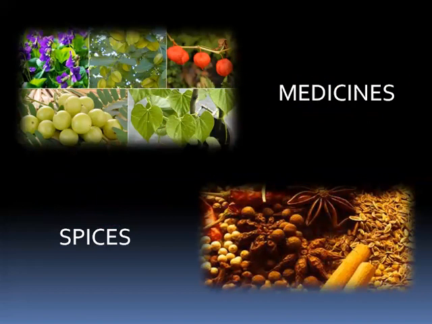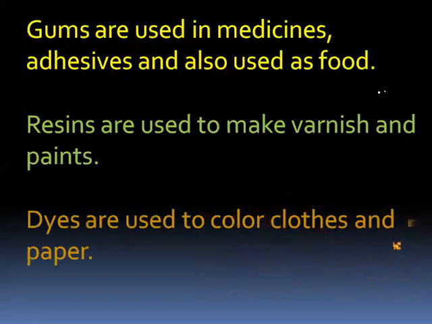Now see the picture, children. You can see this picture. In the first picture you can see different medicinal fruits, leaves. You know the amla and ashwagandha examples. And in the second picture you can see different spices, star anise, cloves, cardamom, cinnamon are the examples of spices. Isn't it, children? Next, not only that, even different gums, they are obtained from the forest and used for medicines